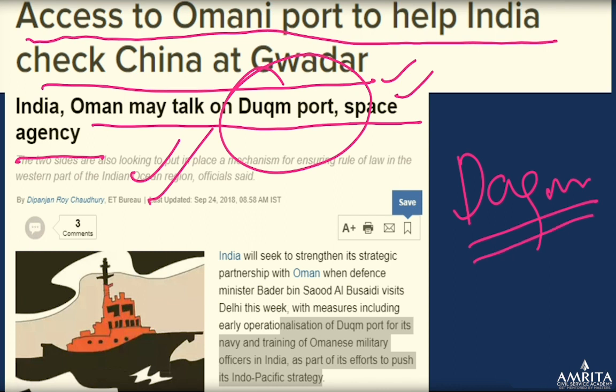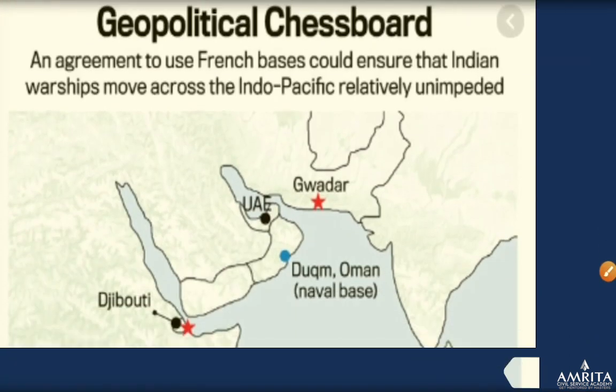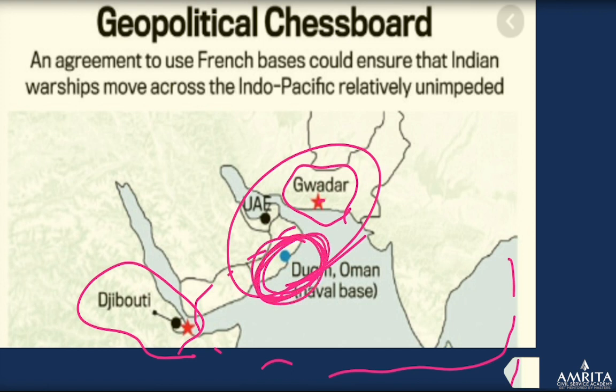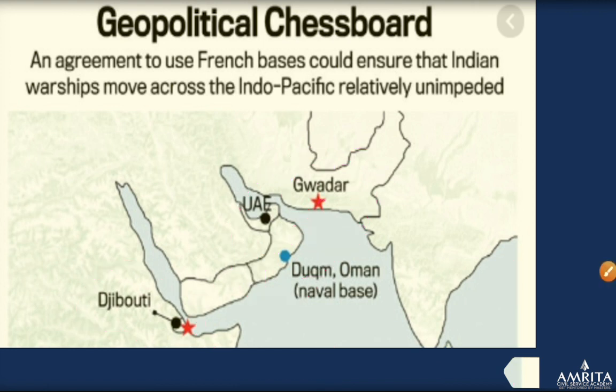Okay. So I just want to tell you the location. This is the geopolitical game, right? So Duqm Port here, Djibouti, Chinese presence there. So China is developing its own string of pearls around India, and India is trying to counter that by having a presence in Duqm, by having a presence in Agalega, like that.